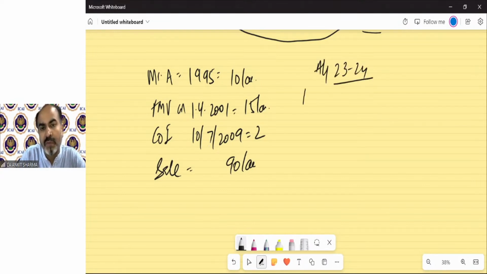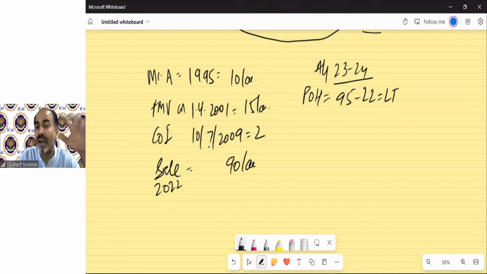23-24. First of all, we need to find the period of holding. It will be from 95 till 2022. So the period of holding would not change. So that will be long term. You need not calculate how many years it is. If it's more than 24 months, you can directly write it down as long term. Now the sale consideration will be 90 lakh.